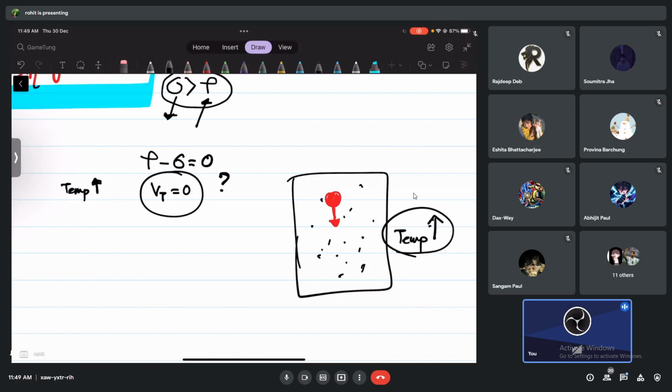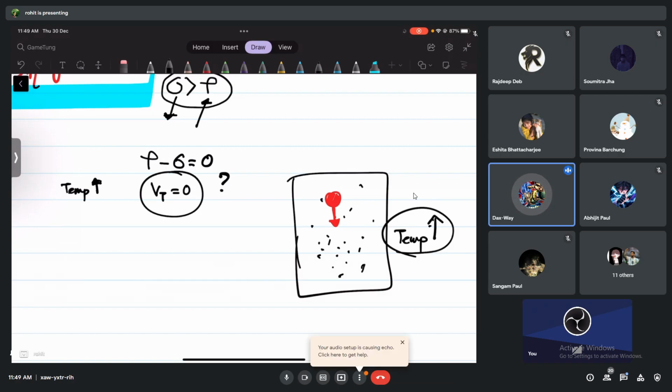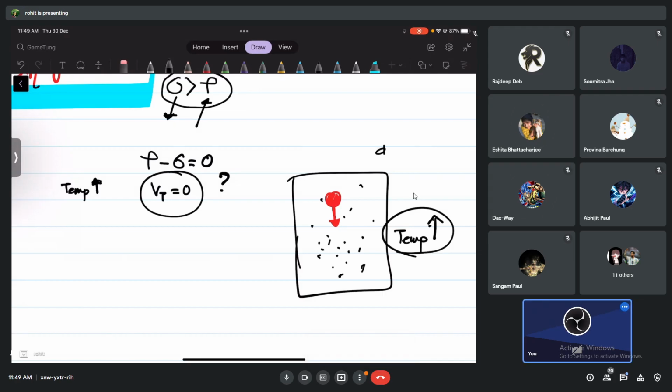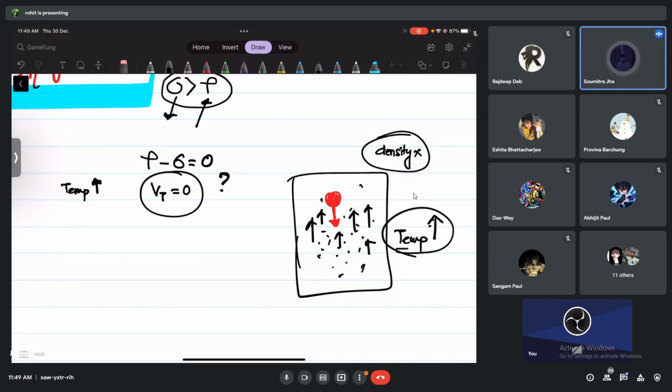Now these gases, what do you think? Think a bit. Sir, it will increase because the density of the liquid is decreasing. No, density doesn't change. But these are gases, so what will happen? They will move much faster now. If they move much faster, what will happen?